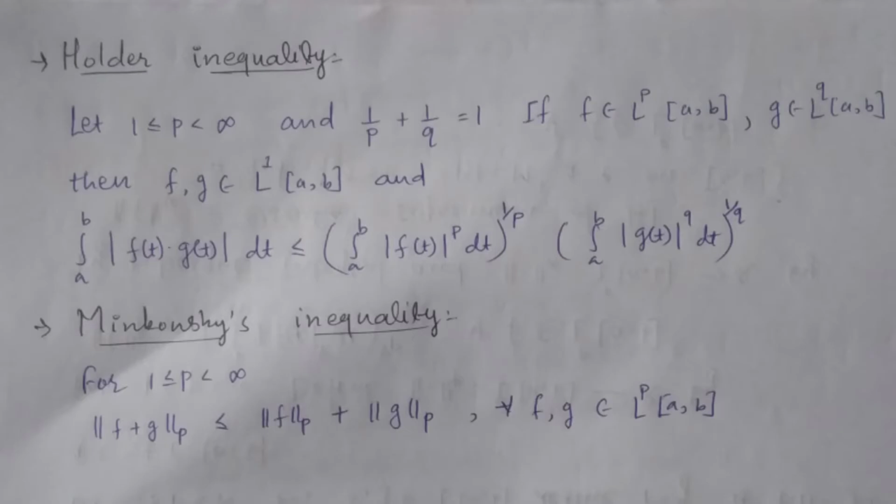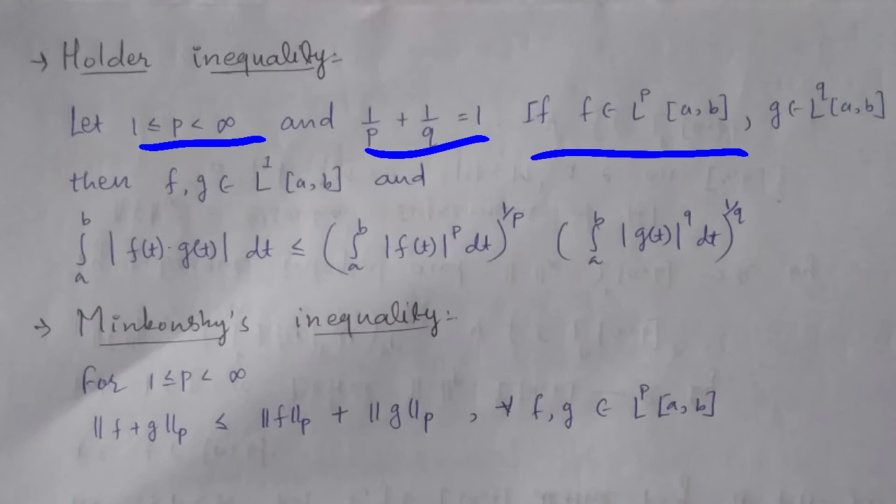So in L^p space, Hölder's inequality and Minkowski's inequality hold. First, Hölder's inequality. Let 1 less than or equal to p less than infinity, with the condition 1 upon p plus 1 upon q is equal to 1.